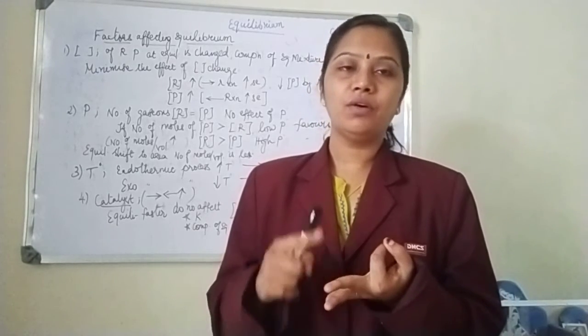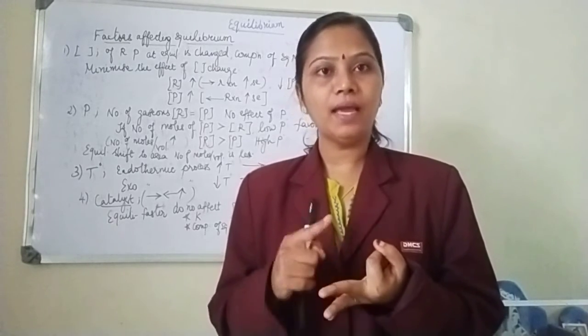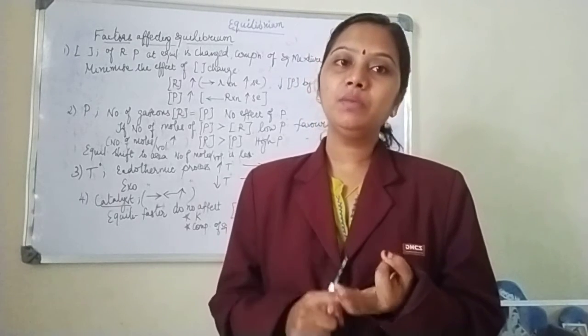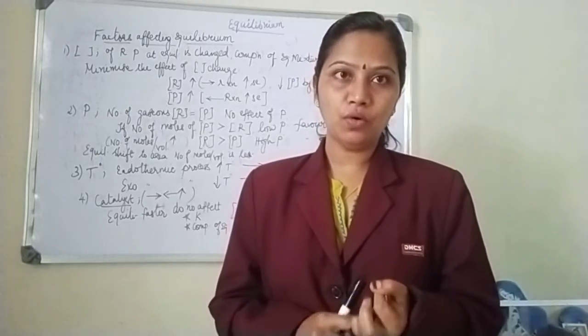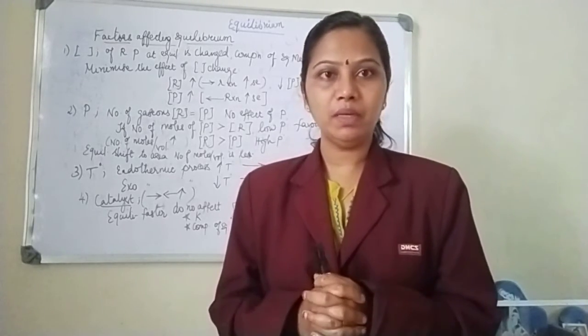Catalyst increases both the rate of forward and the backward reaction, but equilibrium is reached faster. No change in the value of K, no change in the composition of the equilibrium mixture.